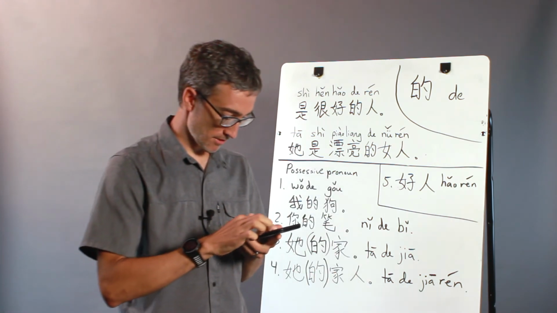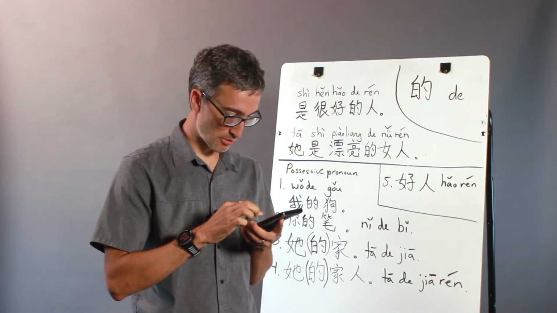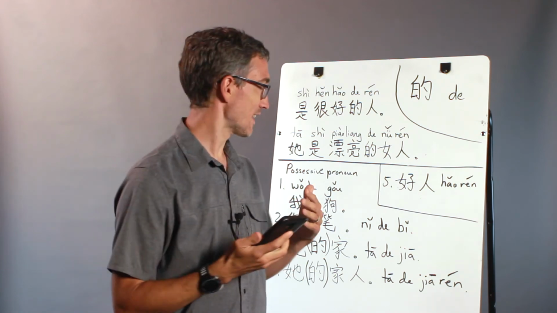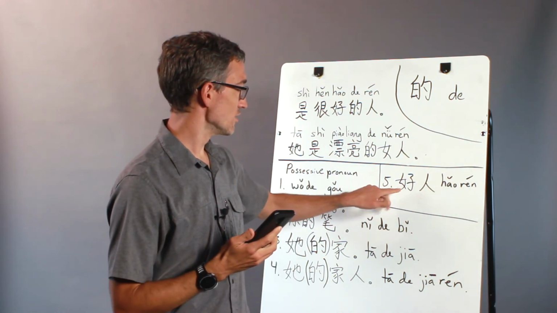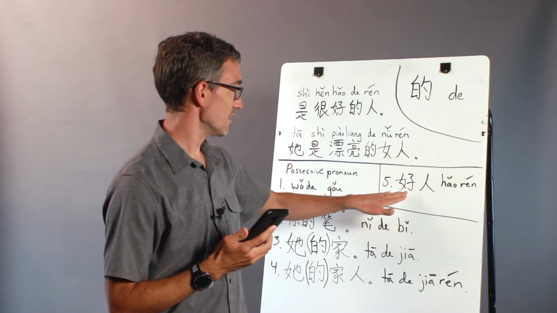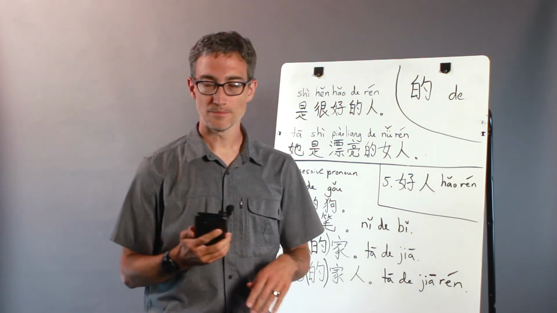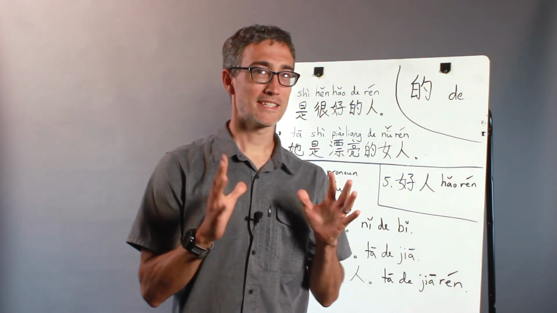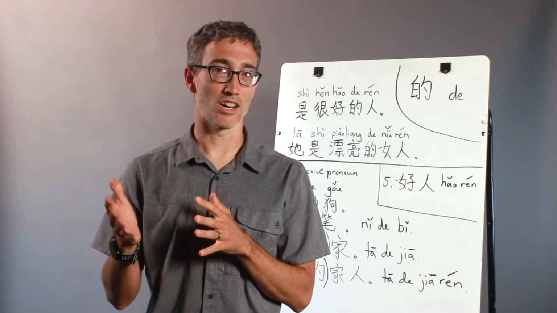Now I'm going to say something that is just for more advanced students that came to my mind as I was going through this. This whole little rule about dropping the 的 when there's only a one syllable adjective makes sense. It explains some complexities when you're talking about colors of something.